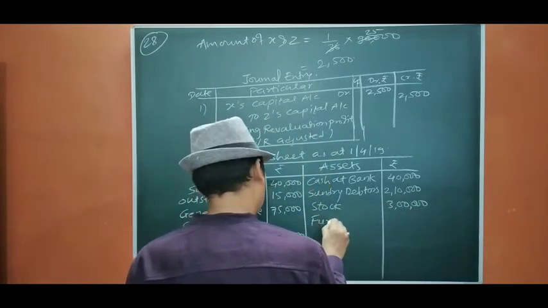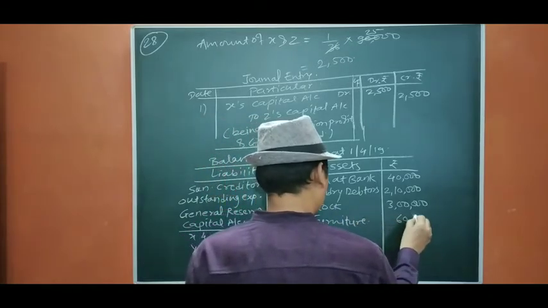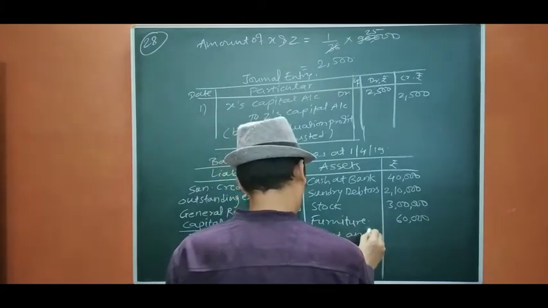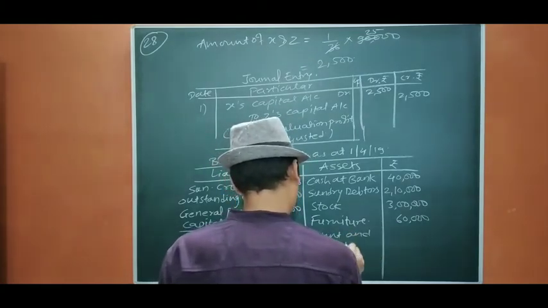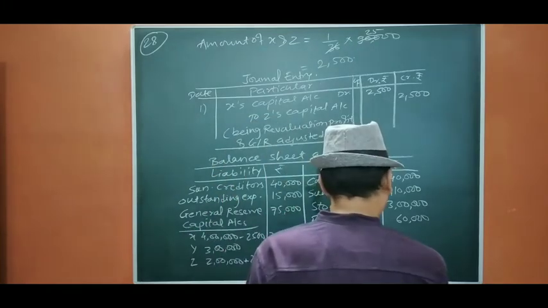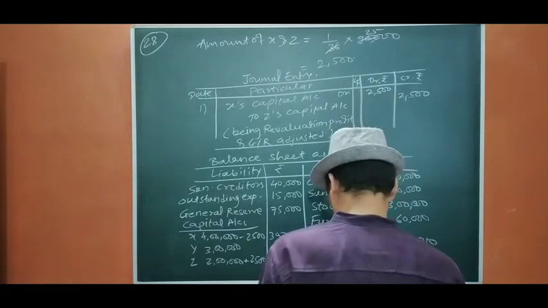Furniture, 60,000. Land and machinery, 4,20,000. Okay, this is the end of question number 28.